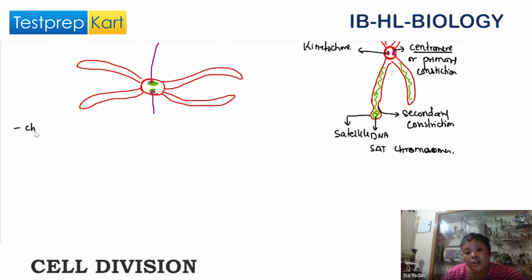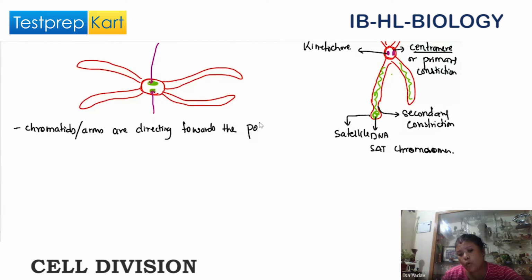So the chromatids, or arms, are directing towards the poles, whereas the centromere is at the equatorial plate.